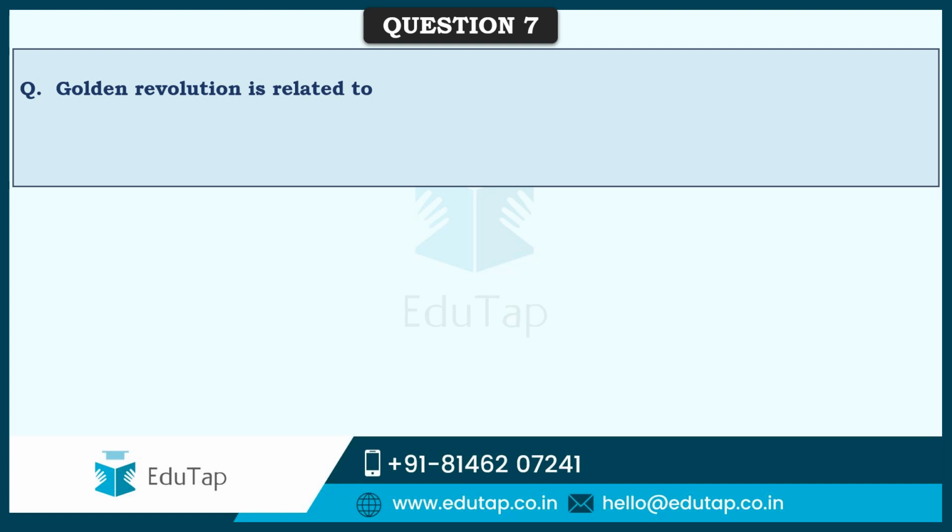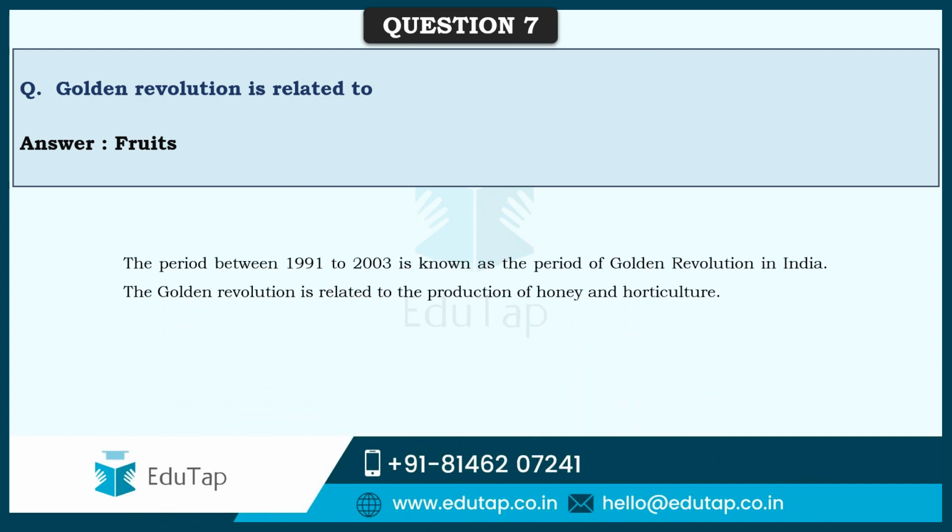So friends, next comes golden revolution is related to, this is related to fruits as per the options provided, but as per the golden revolution, the period between 1991 and 2003 is known as the golden period of golden revolution in India, and golden revolution is actually related to the production of honey and horticulture both.